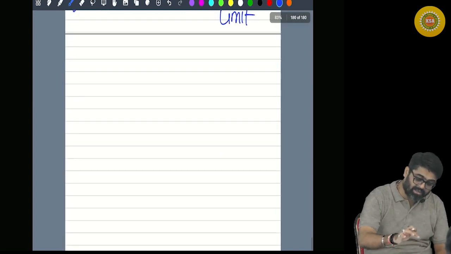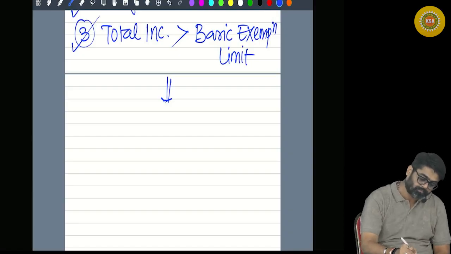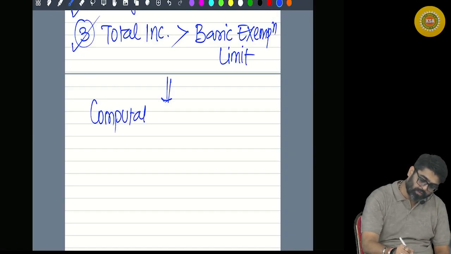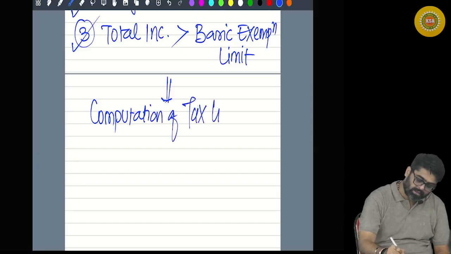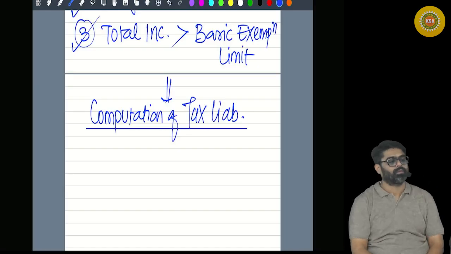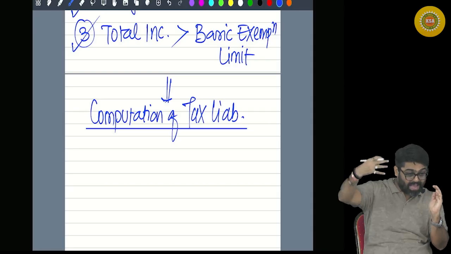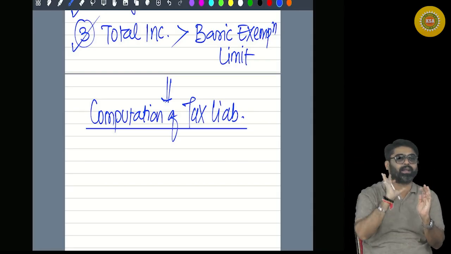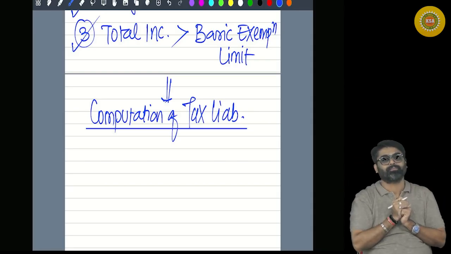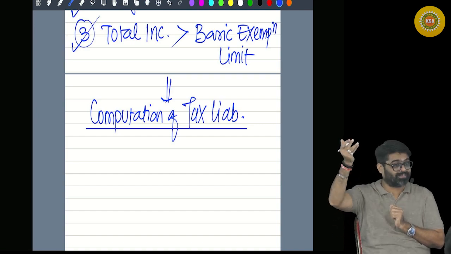Now for these assessees, the computation of their tax liability will not be simple. To compute their tax liability, in their total income, agricultural income will be integrated in order to make them pay tax at higher rates.